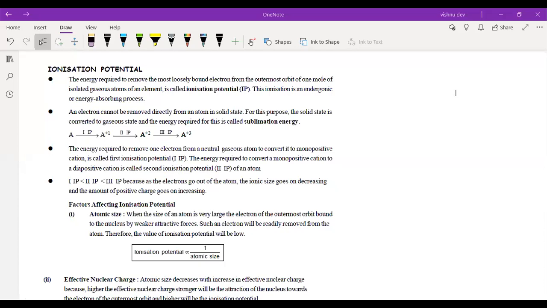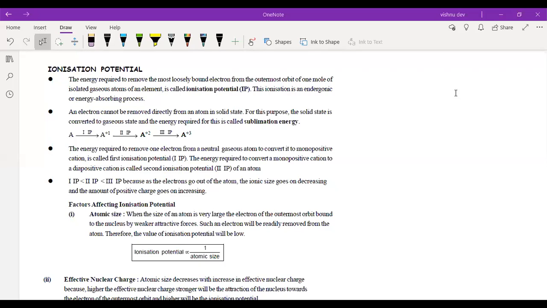Main concept is energy required to remove the outermost electron of an isolated gaseous atom is your ionization potential, as simple as that. Now this is an endothermic process, means energy is being supplied.